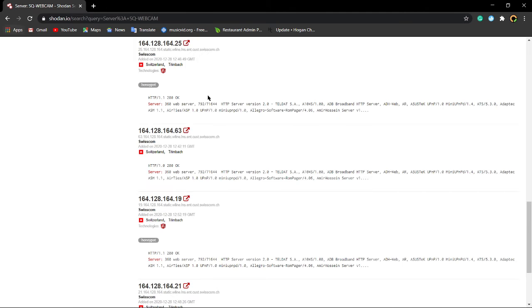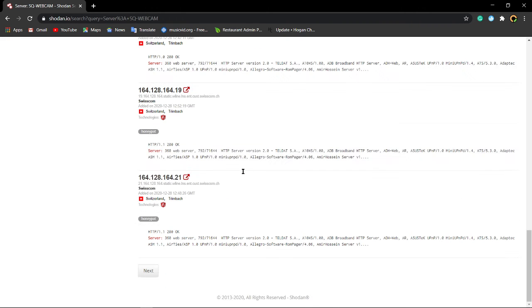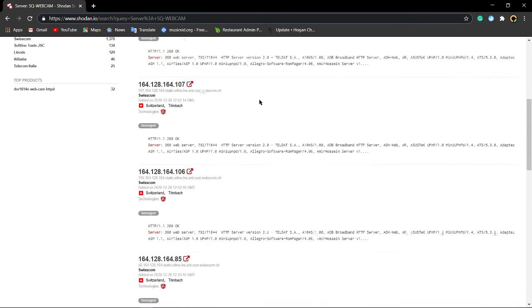We'll have to search for all those things. It is all a trial and error method. You will have to try. And in case you get something interesting or sensitive, you can report it to that particular organization. Don't report this to Shodan. Shodan is just a search engine like Google or Yahoo. Please don't report these things to Shodan. Shodan's job is to find all those vulnerable devices and put them in their search engine. Nothing more than that.